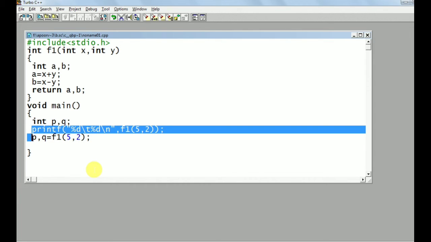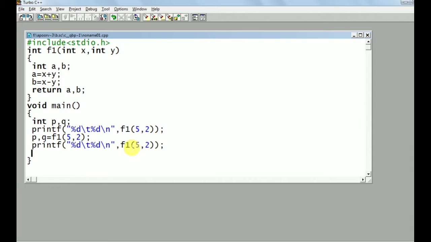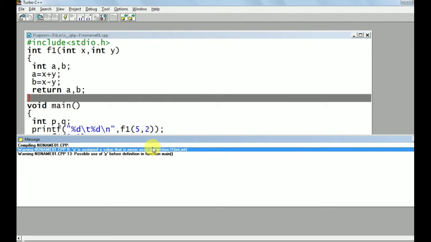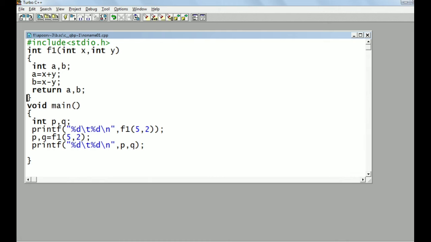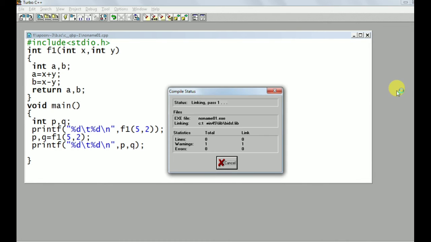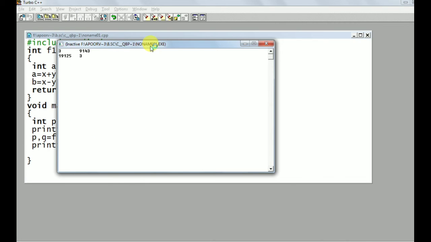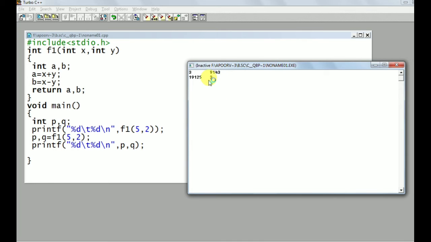So I am writing the printing statement here, printf of %d \t %d. The first %d refers to the p value and the second %d refers to the q value. I am pressing Alt F9 here, which gives two warnings, just ignore them. Okay, I am running the program. Observe here. Here also it printed the q value as 3, and the p value is a garbage value. So with this we can understand that one return statement can return only one value, it cannot return multiple values.